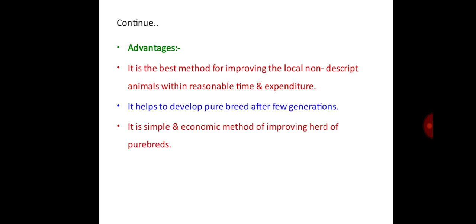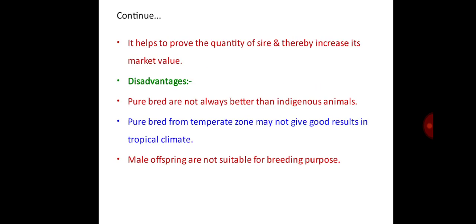The advantages of grading up. It is the best method of improving the local non-descript animals within reasonable time and expenditure. It helps develop pure breed after a few generations. It is a simple and economic method of improving herds of the pure breeds. Then it helps to prove the quality of the sire and thereby increase its market value. Then disadvantages. Pure breeds are not always better than the indigenous animals. Then pure breeds from temperate zones may not give good results in the tropical climate. Male offspring are not suitable for breeding purposes.